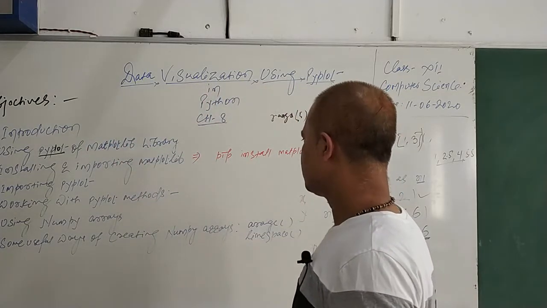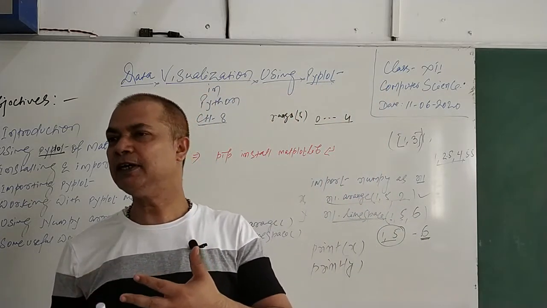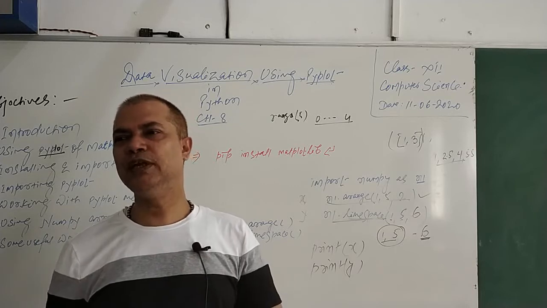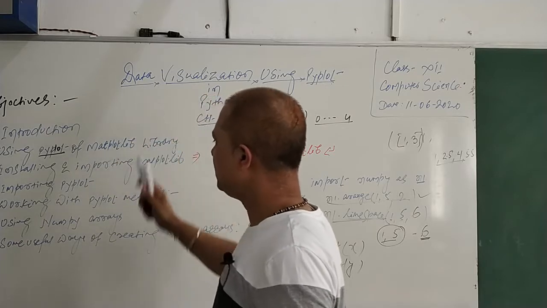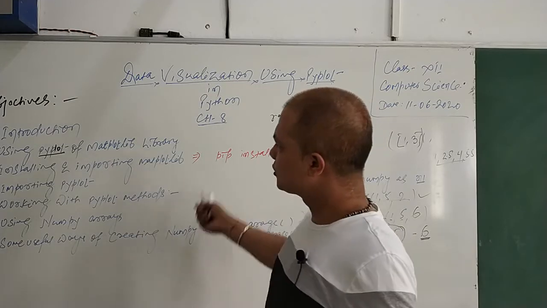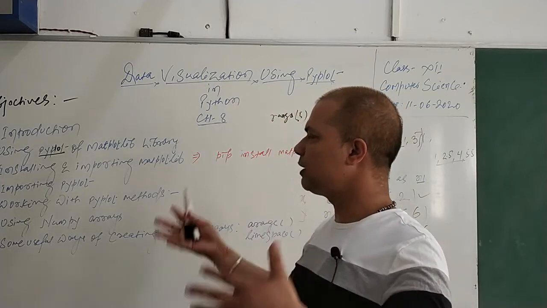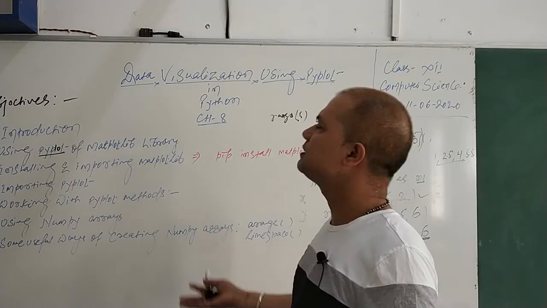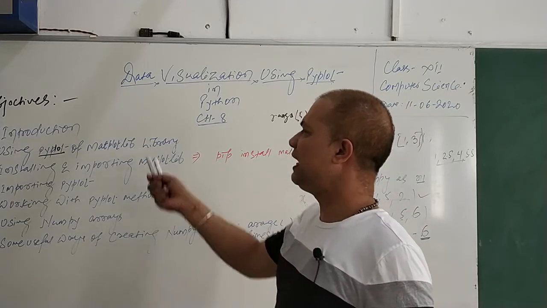So in the next class we will learn how to draw three different kinds of chart: line, then bar, or you can say column, and the third is a pie chart. All three we will learn by using the Pyplot module of the Matplotlib library, or by using the NumPy library of Python. So please go through this. This is just an introduction to data visualization using Pyplot, where we are learning the importance of data and what visualization is, and how crucial it is for us, why data is becoming more important day by day. And then we came to know these two libraries.